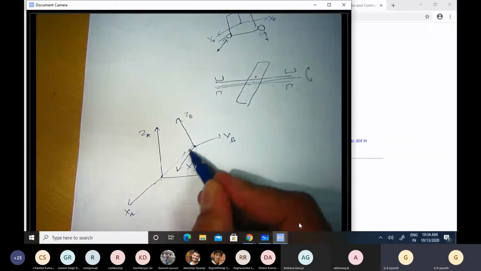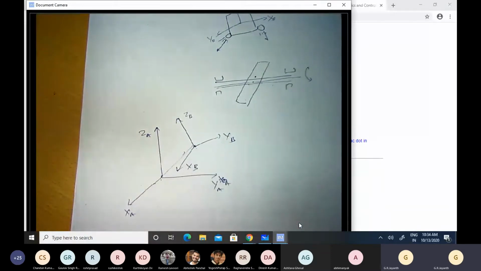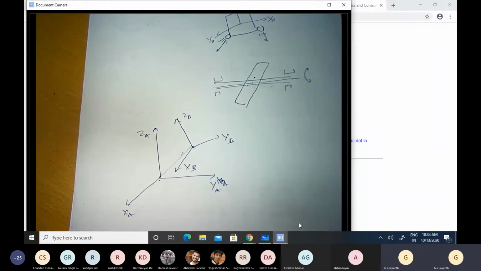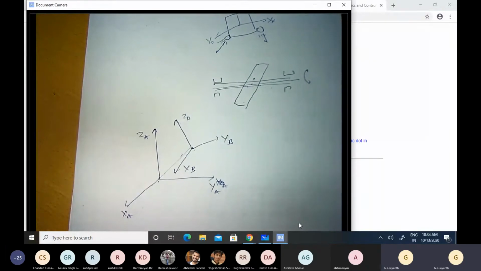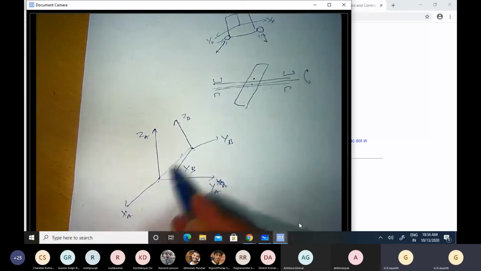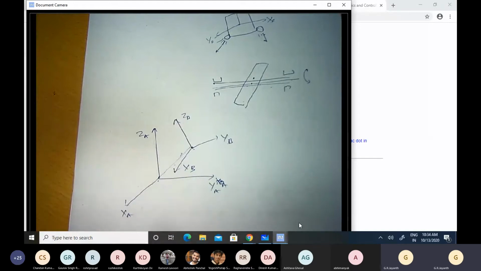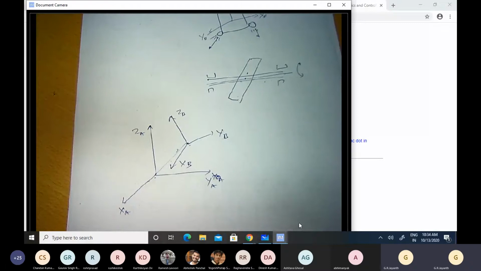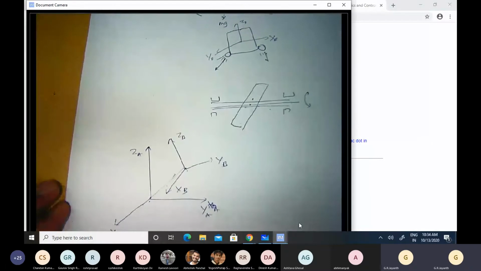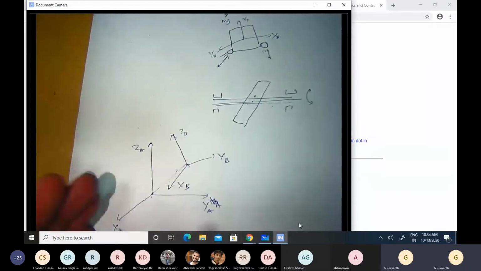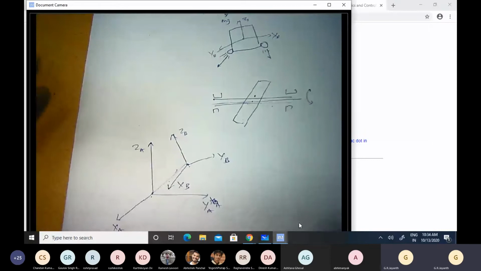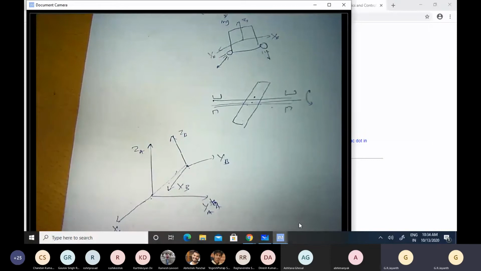When we write down the dynamical equations, we are relating forces to either velocities or accelerations and so on. And if these forces don't depend on this distance, then this offset is really not of much consequence as far as writing down the dynamical equations is concerned. This is valid for a single rigid body, though not for a multi-body system.